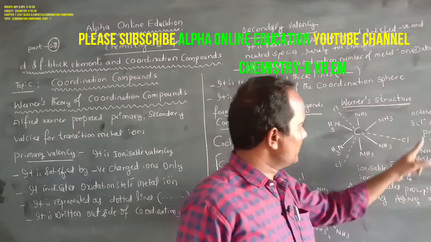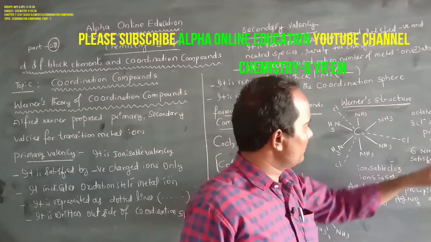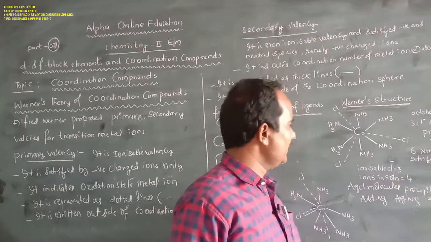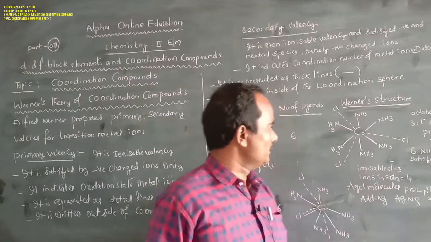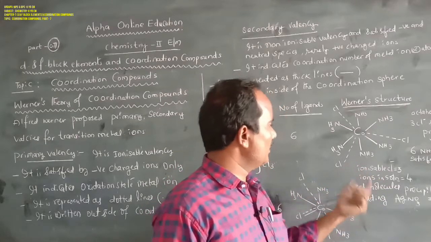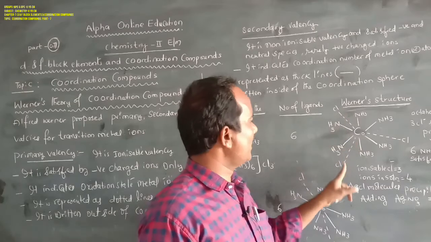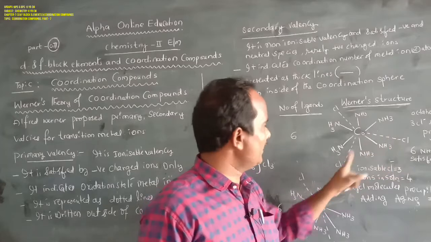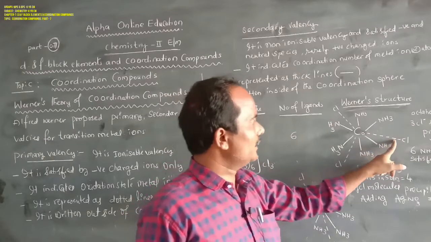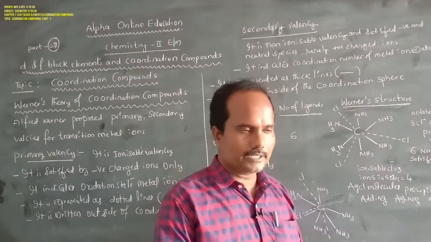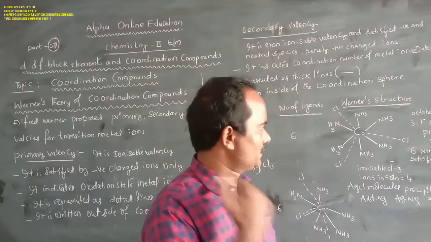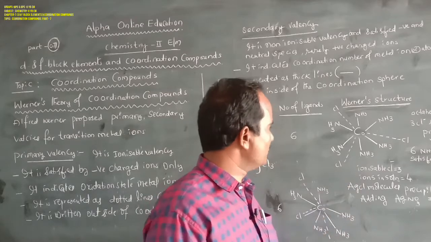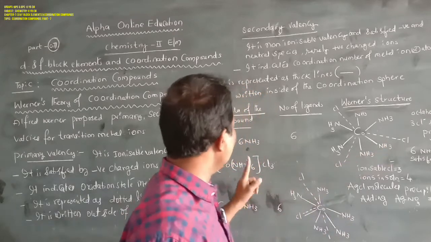Next, the 3 Cl minus ions satisfy the primary valency, and the 6 ammonia molecules satisfy the secondary valency. What are the ionizable ions? Only chloride ions are ionizable, because primary valency is ionizable valency. When it is dissolved in water, the 3 chloride ions are in free state. Then what is the total amount of ions in the solution? 3 chloride ions and 1 complex ion.